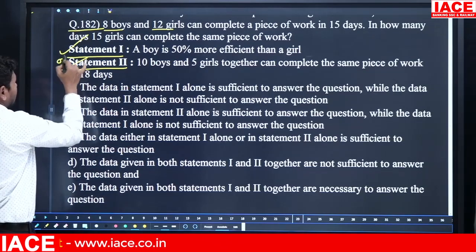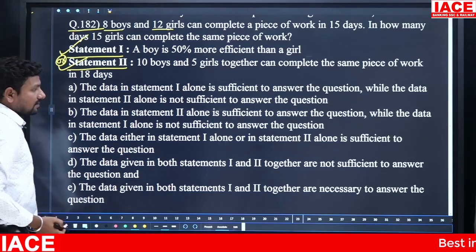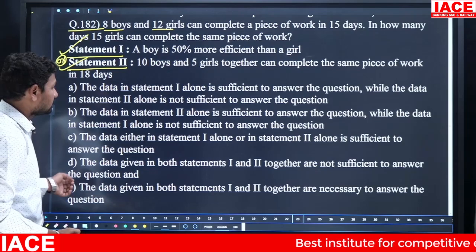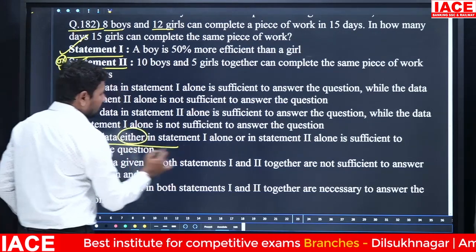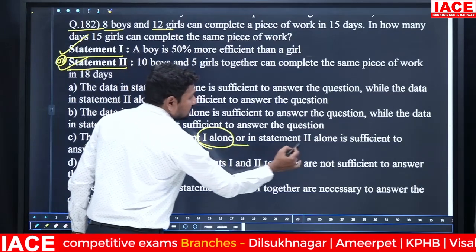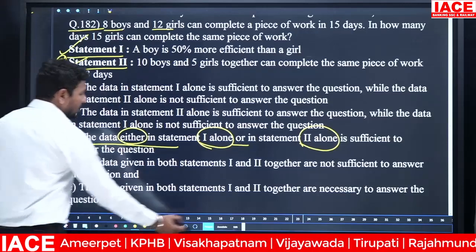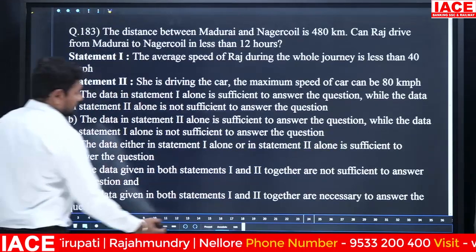That means statement 1 or statement 2, any one statement is required. Either or. Here the option C is correct. Check it.